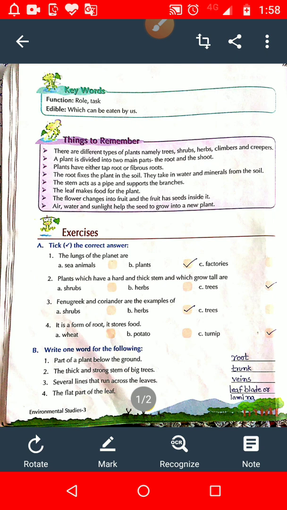Such seeds are called edible seeds. So in this question you have to give two examples of edible seeds. So you can write two examples of edible seeds are wheat, rice, etc.